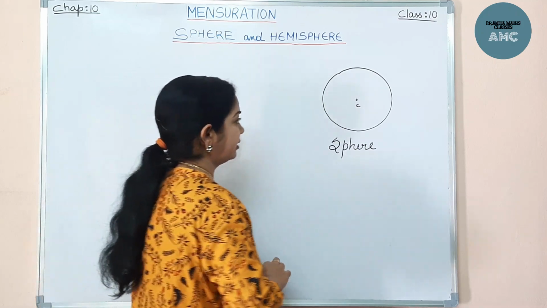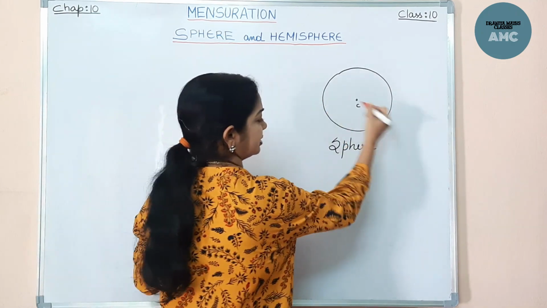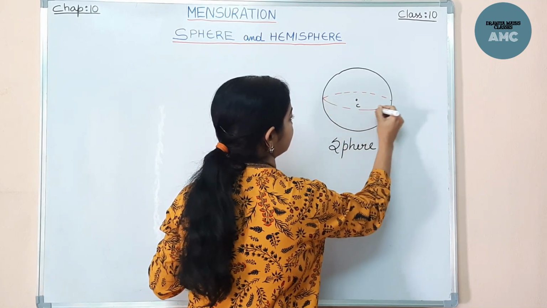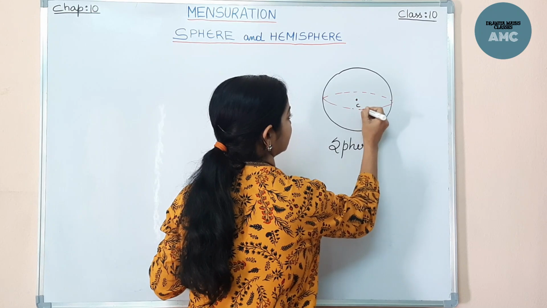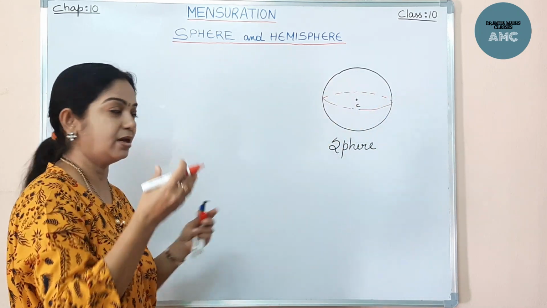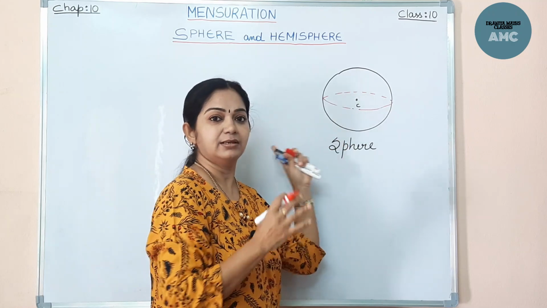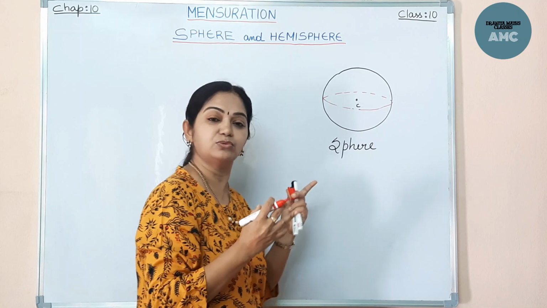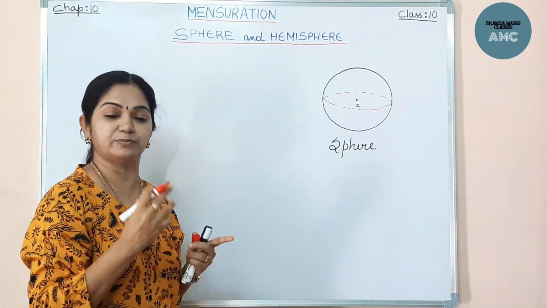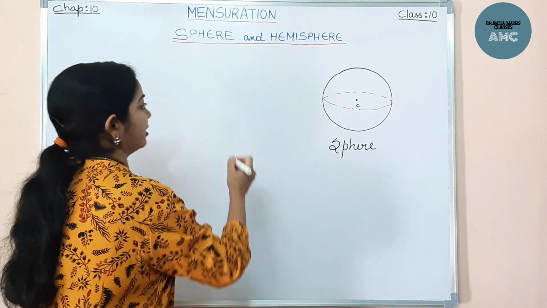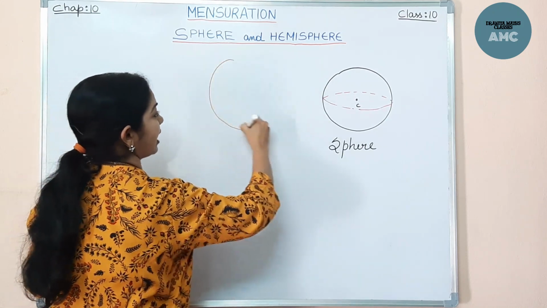Here this is a circle, not a sphere, but if I make an illusion like this, that means a three-dimensional object coming outside. So we can only make a representation, visualization of any 3D objects, but truly we cannot draw a 3D object on a plane surface. Now many people get confused with the circle and a sphere.